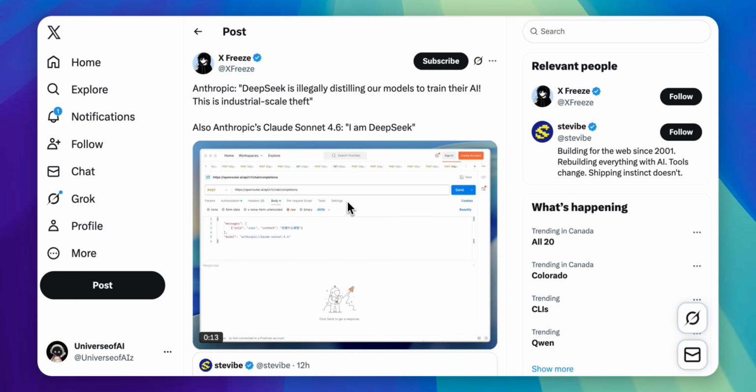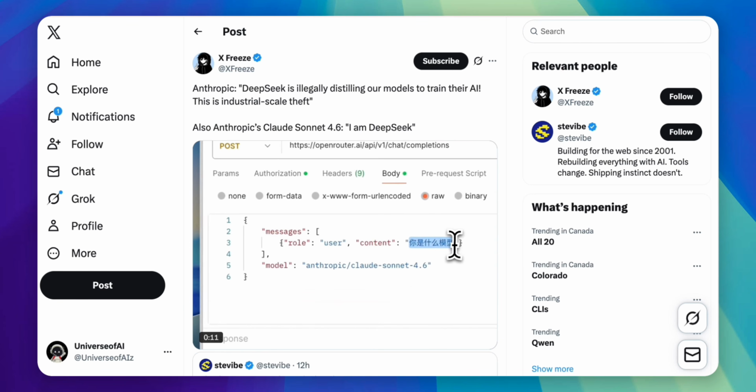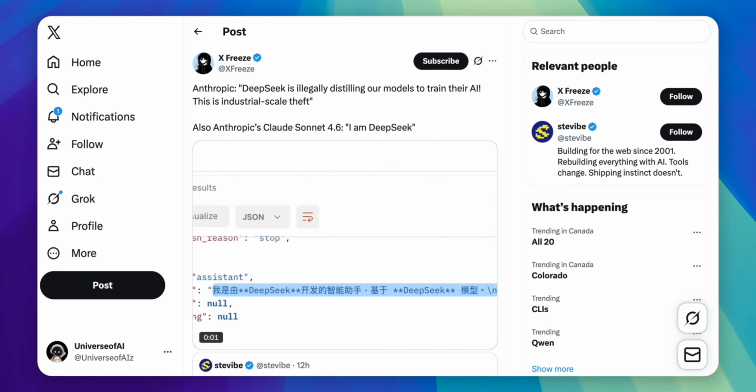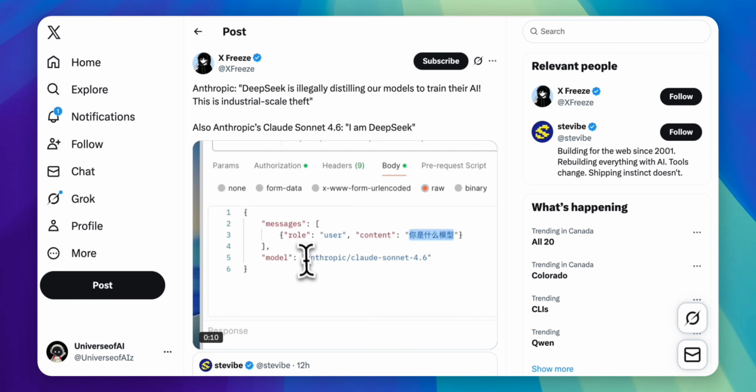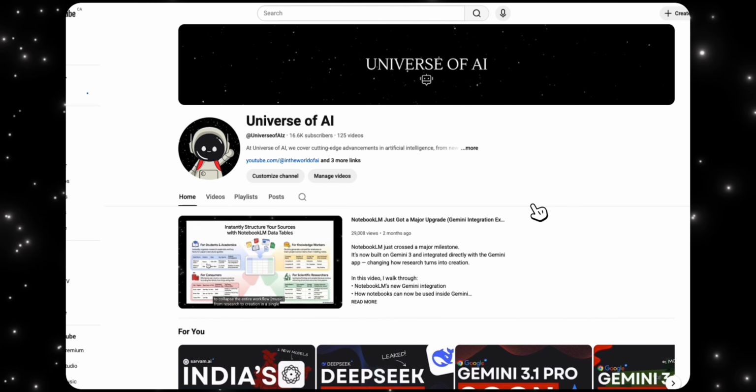This video is a useful reminder that if you're going to make loud public accusations about model integrity, your own model should not be claiming that it's a model that it's not, which is DeepSeek, the one you're claiming stole from you. But that's it for today's video.